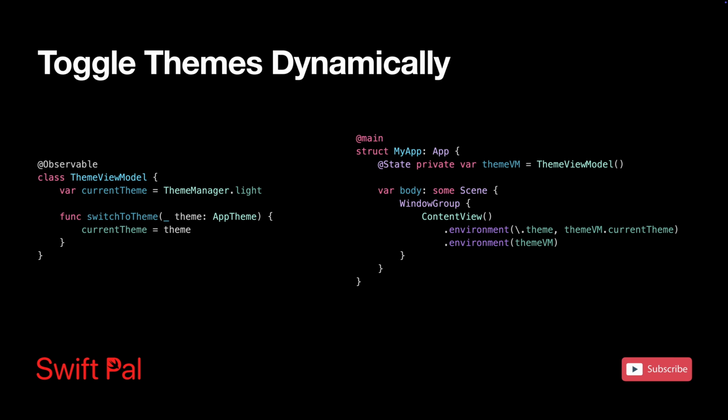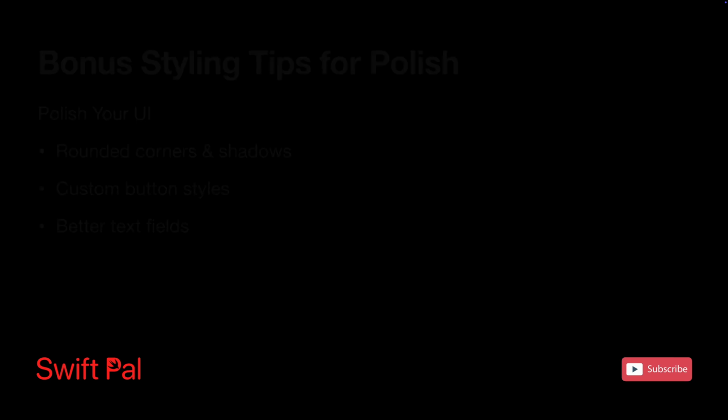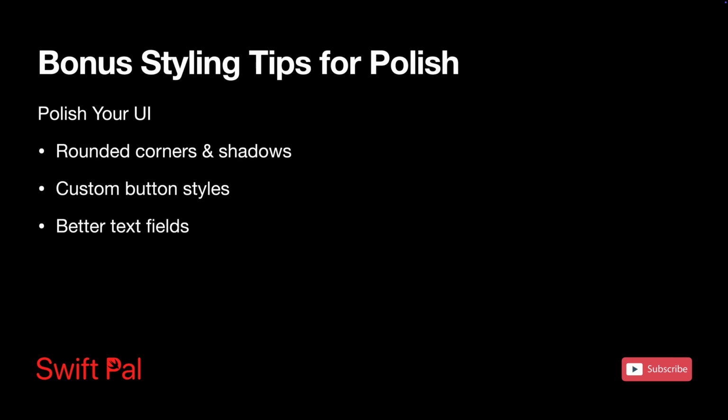You might also want to persist theme selection to user defaults and restore it on app launch, or fetch available themes from a server for dynamic branding. At this point, you've got fonts, colors, dark mode, and themes dialed in. But let me sprinkle in some bonus SwiftUI styling tricks that will make your app feel less like a prototype and more like something you'd actually want to ship.